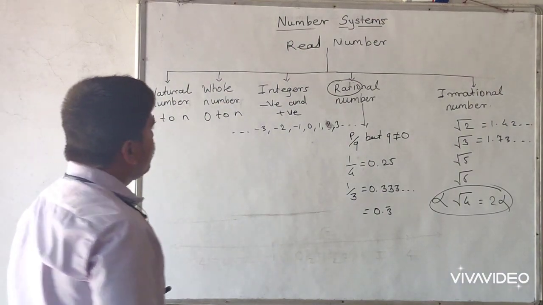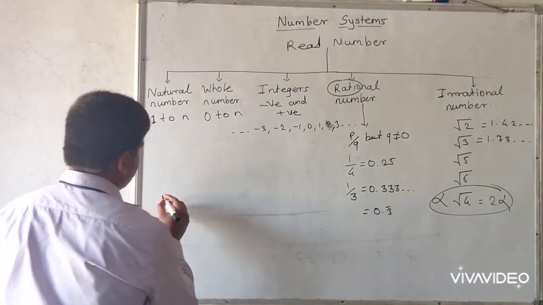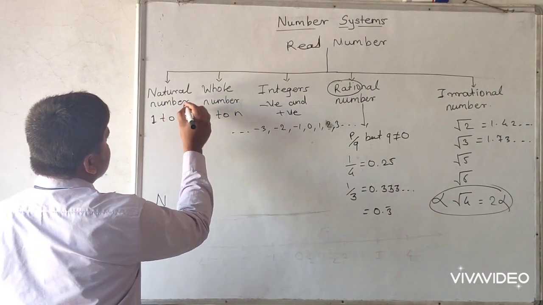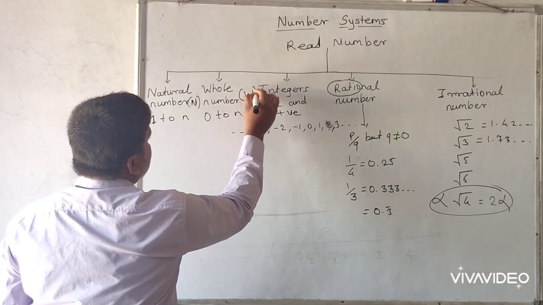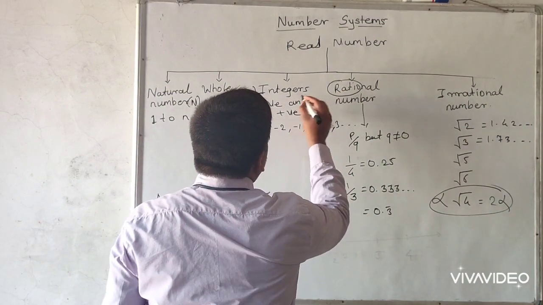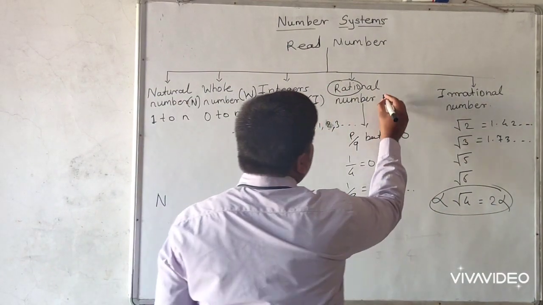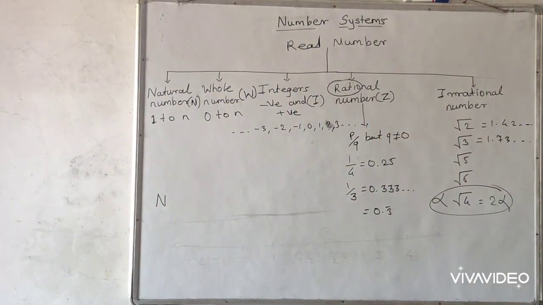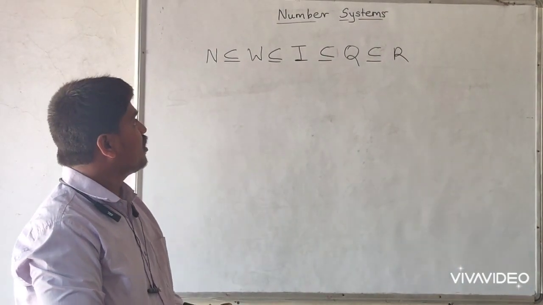Okay, so we take one statement like that. Here we write natural number, and we mention its symbol N. Here we mention symbol W for whole number. Then here we mention symbol for integer, that is Z. So that is the symbol of this. We will discuss number system shortly.